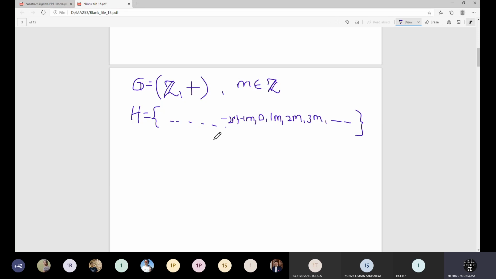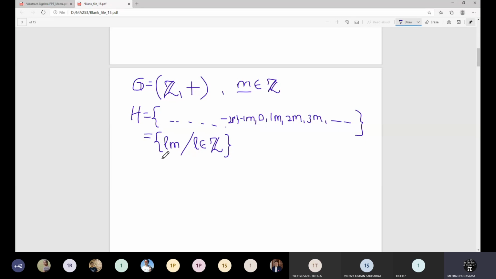So this is what your set H is. In general, I can write it as: suppose L is any integer and m is the fixed integer we have considered. So this is the set Lm, where L is in the set of integers. This is your H.